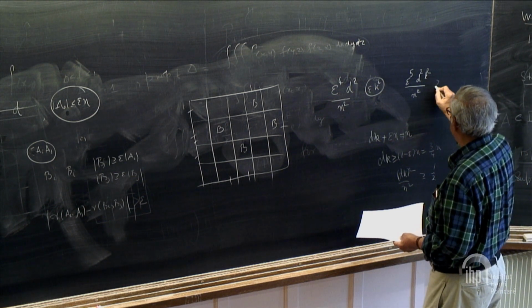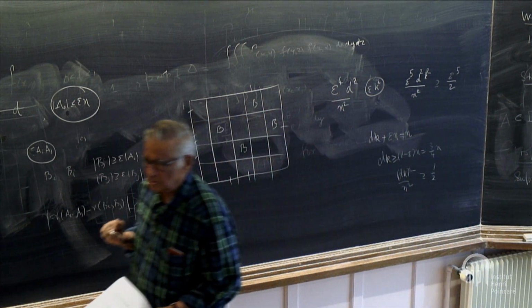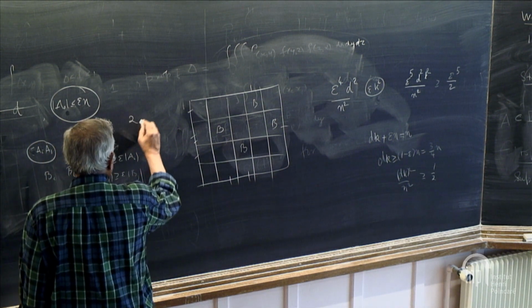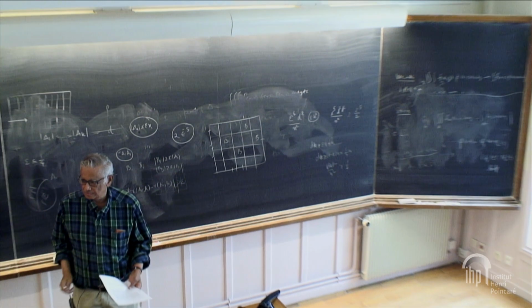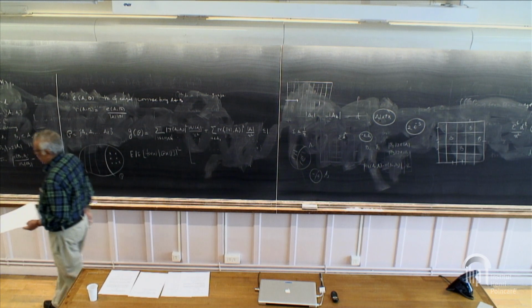So this is greater than or equal to epsilon to the 5 over 2. So if I had to go on, I gain at least a fixed amount. It depends only on epsilon. So I cannot go on more than twice epsilon to the minus 5 steps. I should stop. So all I need to worry about is I don't build up A naught.